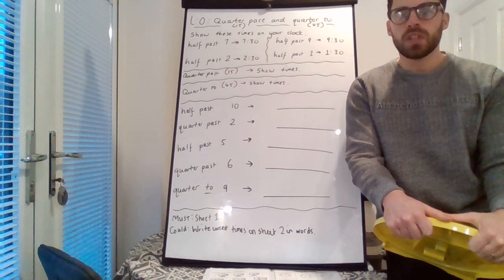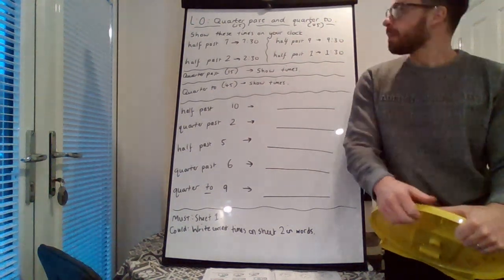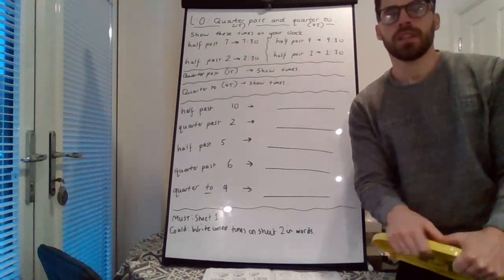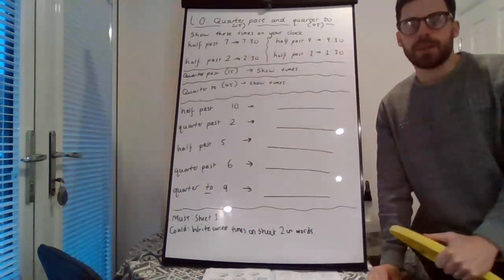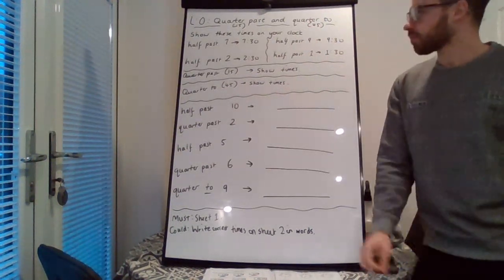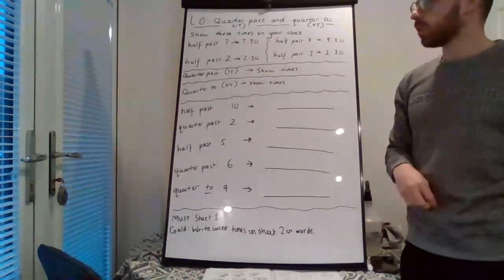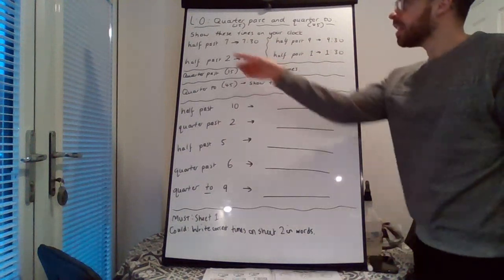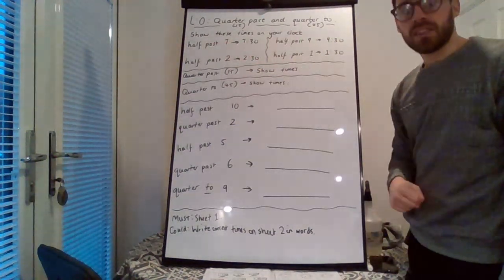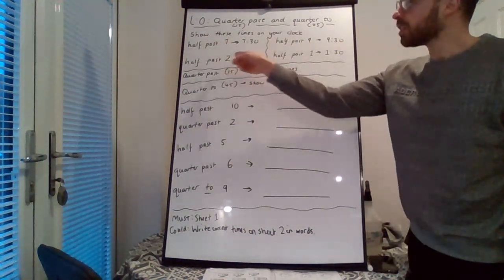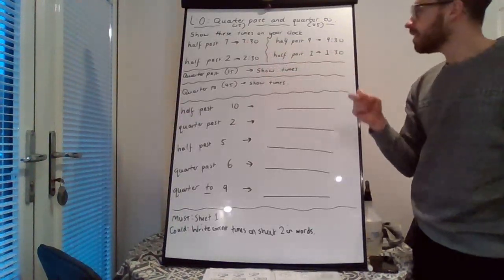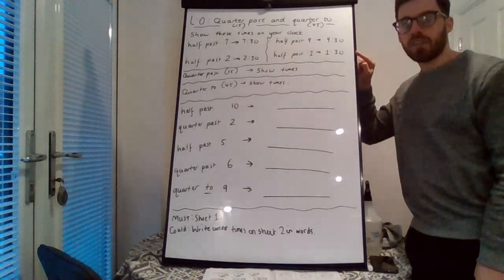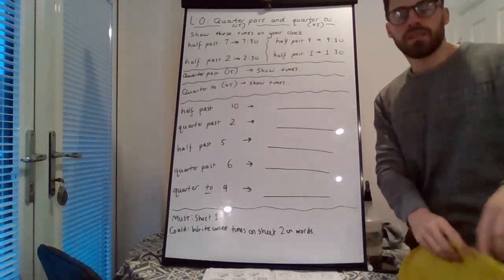Today we're going to continue looking at time, in particular quarter past and quarter to on the clock. But first of all, I just wanted to recap what we did last time. I've written 4 times onto the board, in words and in numbers: 7:30, 2:30, 9:30, and 1:30.